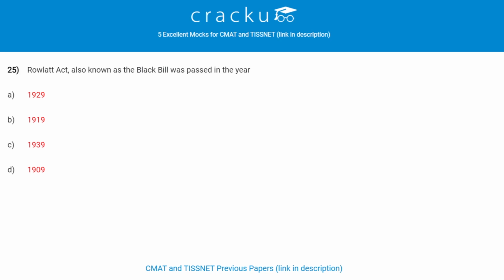Rowlatt Act, also known as Black Bill, was passed in the year 1919. Anarchical and Revolutionary Crimes Act of 1919 was popularly known as the Rowlatt Act. Under this law, the government got many powers, including the ability to arrest people and keep them in prison without any trial.